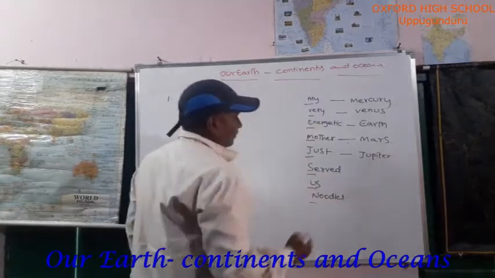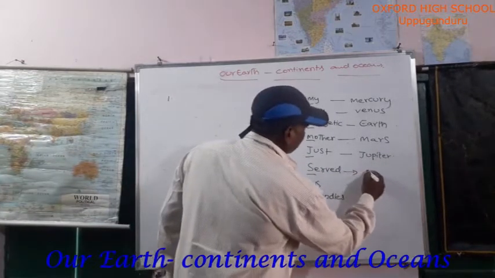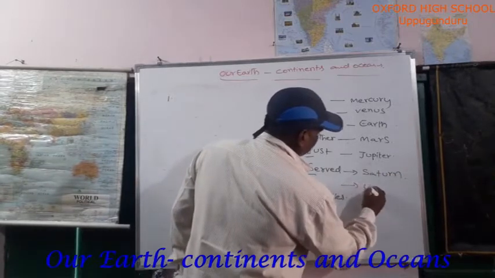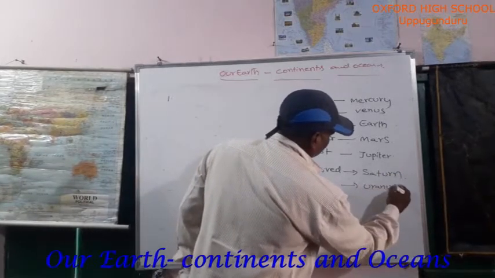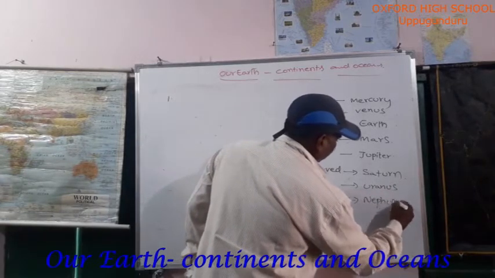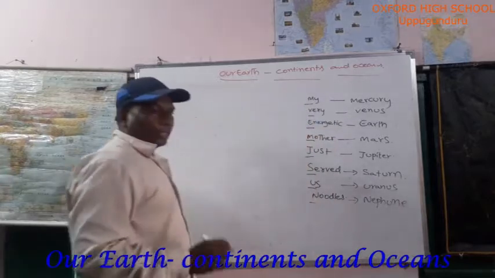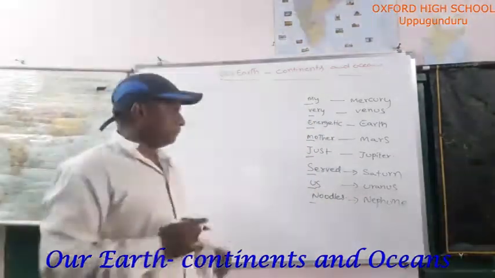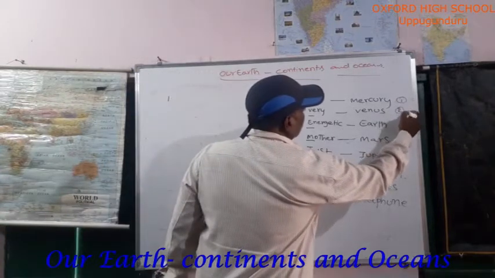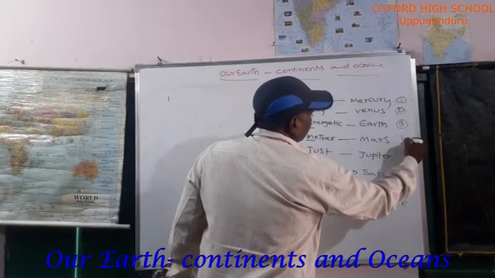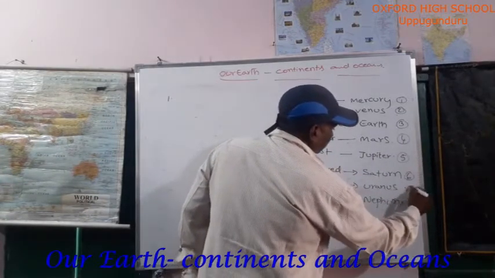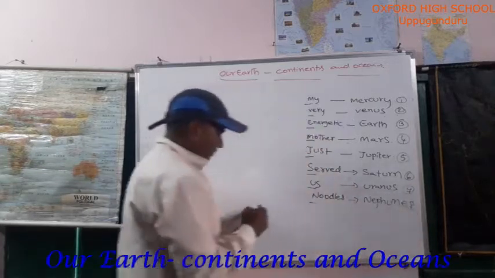Just, Saturn. Uranus. Neptune. Now Pluto is not considered a planet. How many planets? 1, 2, 3, 4, 5, 6, 7, 8.